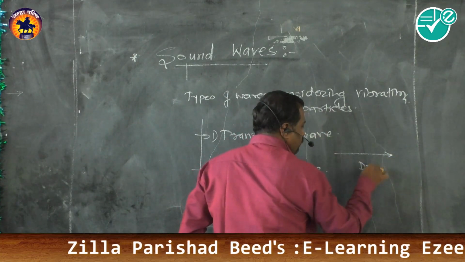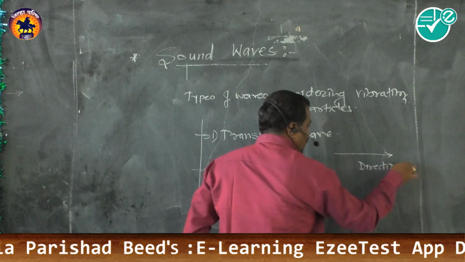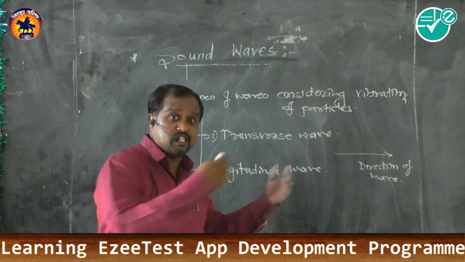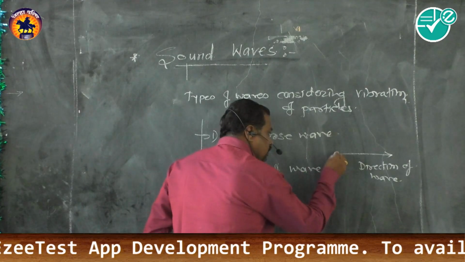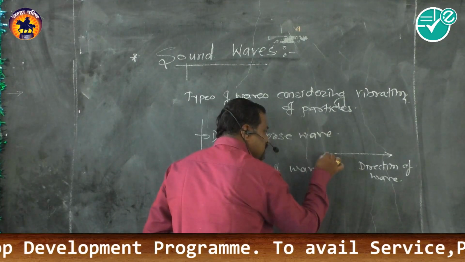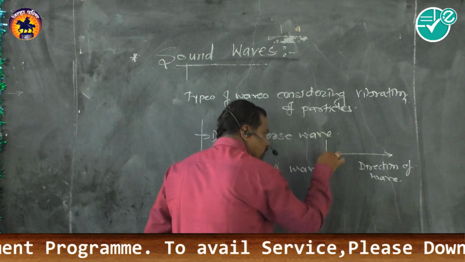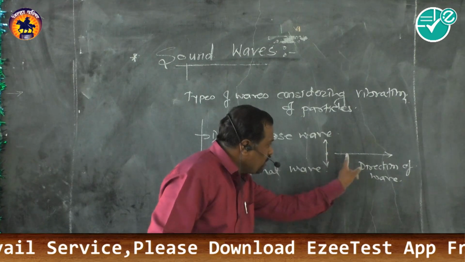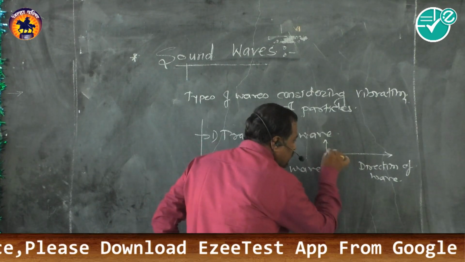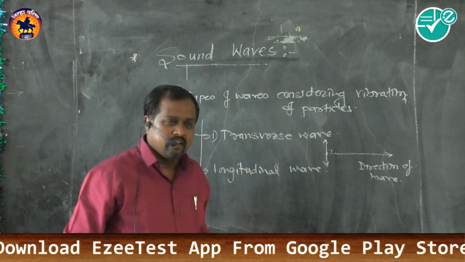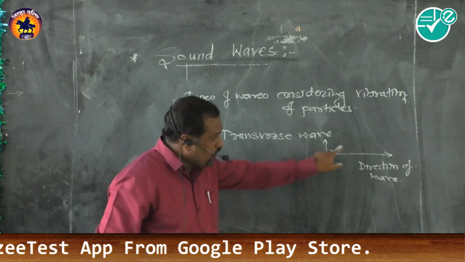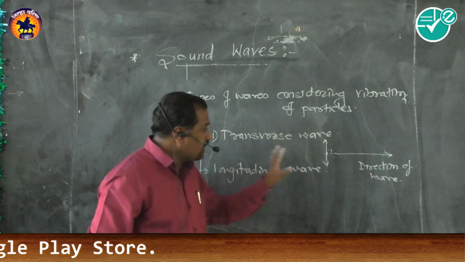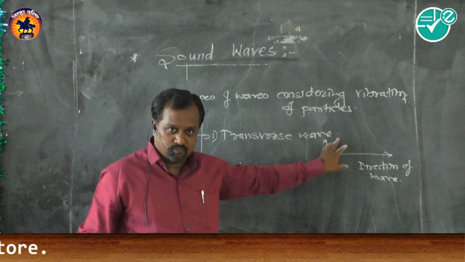This is the direction of the wave, in which the wave is advancing, progressing. Then the vibration of particle is like this. See how it vibrates: it is perpendicular to the direction of propagation, that means its angle is 90 degrees. When the vibration of particles is perpendicular to the direction of propagation of a wave, it is said to be a transverse wave.